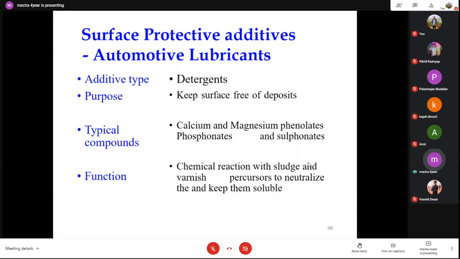Typical compounds are calcium and magnesium phenates, sulfonates, and so on. The quantity of additive matters according to the type of application. Additive is a chemical component, so it has a limited life. You are adding acid, you are adding detergent into the lubricant, so they have their basic nature and acidity. After some time they automatically degrade. That's why in our automobile we have to continuously change the lubricant, and it is generally advised to change the lubricant frequently to improve performance.